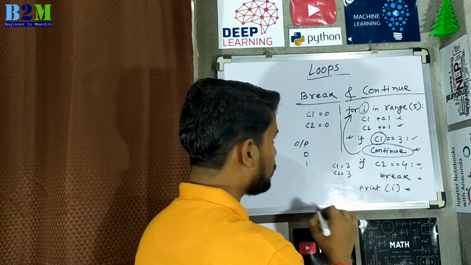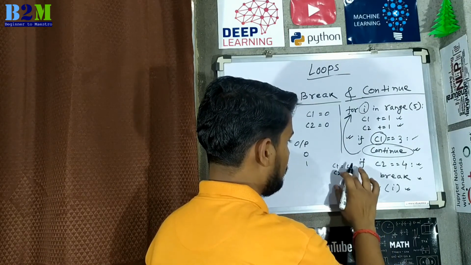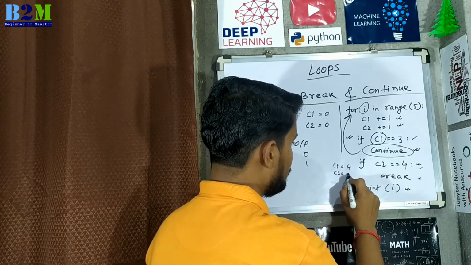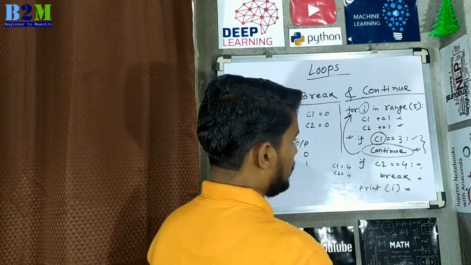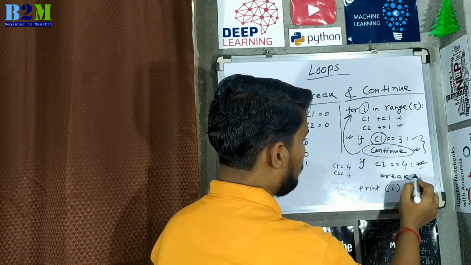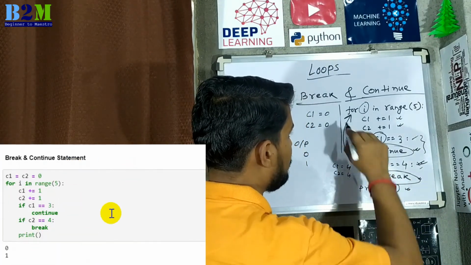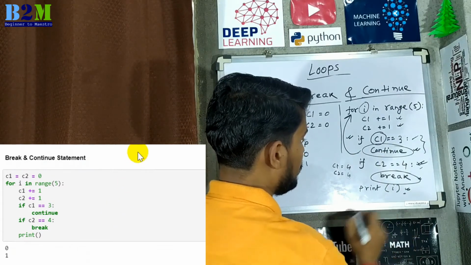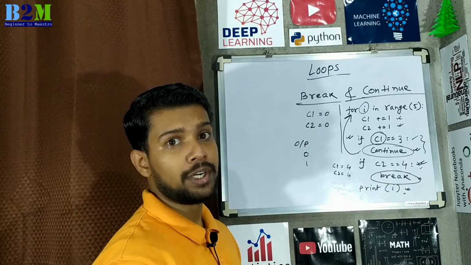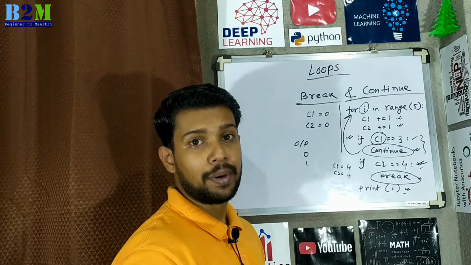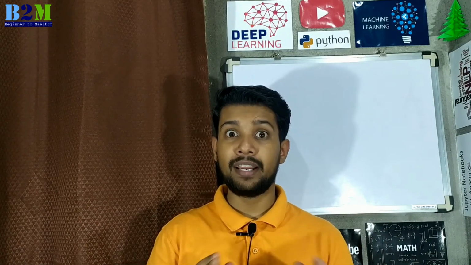In the next iteration, C1 will be updated to 4 and C2 will be updated to 4. Now it will not execute the first condition, it will only execute the second condition. Now the break statement will be executed and it will break the loop. It will not execute this line as well. The rest of the lines will not be executed after executing the break statement. In the next video, I'll come up with try except and list comprehension.